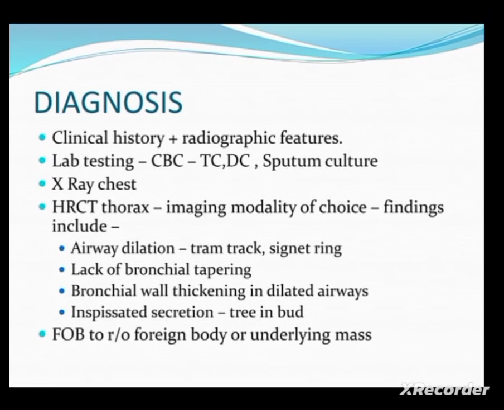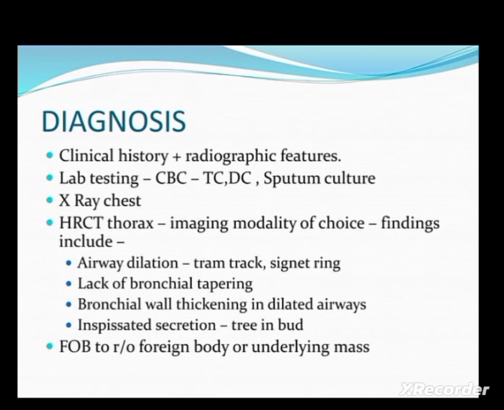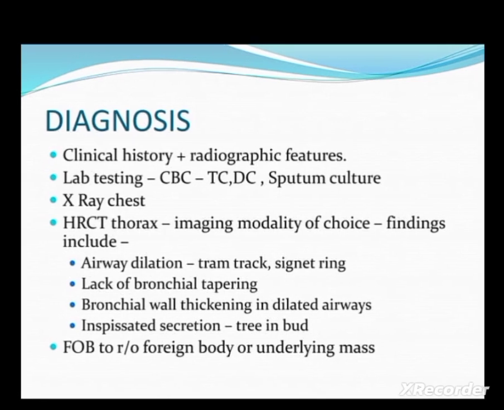The diagnosis of bronchiectasis includes clinical history, physical examination, lab testing, especially the complete blood count, TC DC, sputum culture, X-ray chest, and HRCT thorax, the imaging modality of choice.